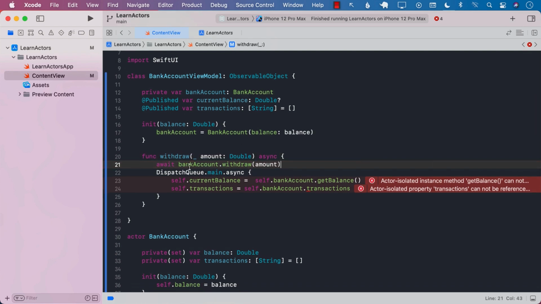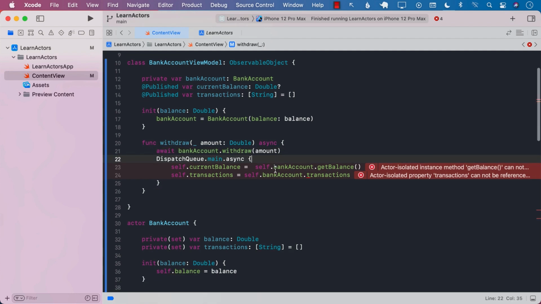By adding the await on the call to the bank account withdraw, we have suspended this particular thread, and unless and until it does its work and withdraws, no one else can jump in, as I mentioned before. The same is true for get balance, and the same is true for transactions.